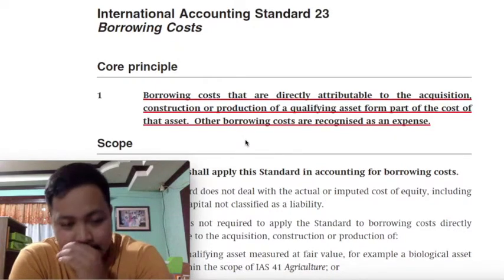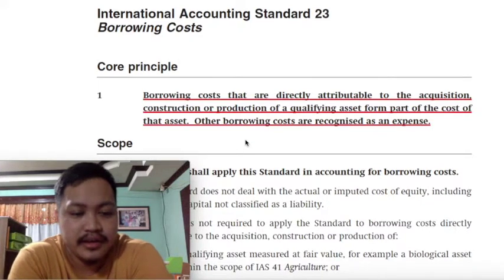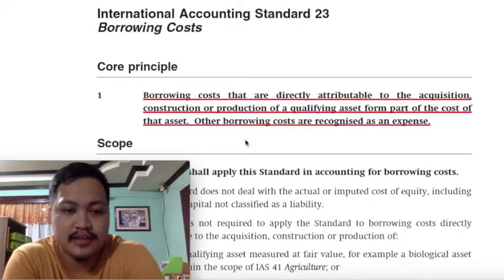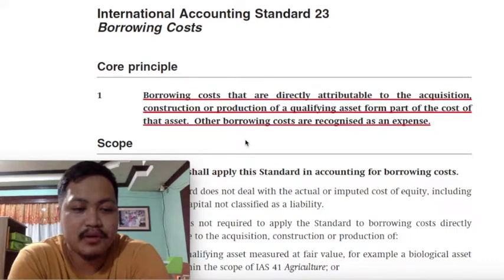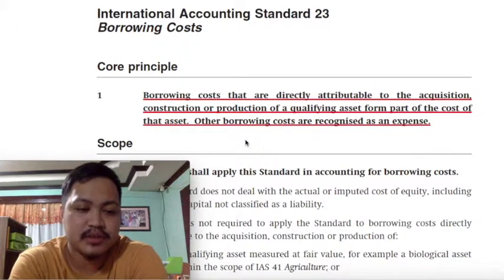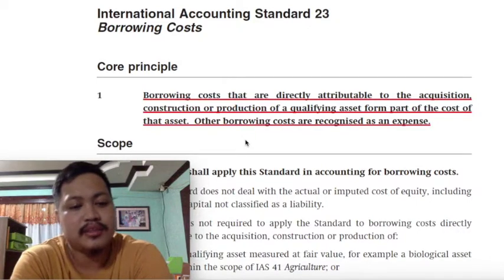But to aid you, class, to make your recollection of the rules easier, class, I'd rather the expense treatment stick to your minds instead of the capitalization treatment. Again, when we say capitalize, the expenditure will be included as part of the cost of an asset. I prefer that you remember interest to be expense class instead of being capitalized because in most problems that you will encounter class, the classification for interest would be that it is to be expensed.